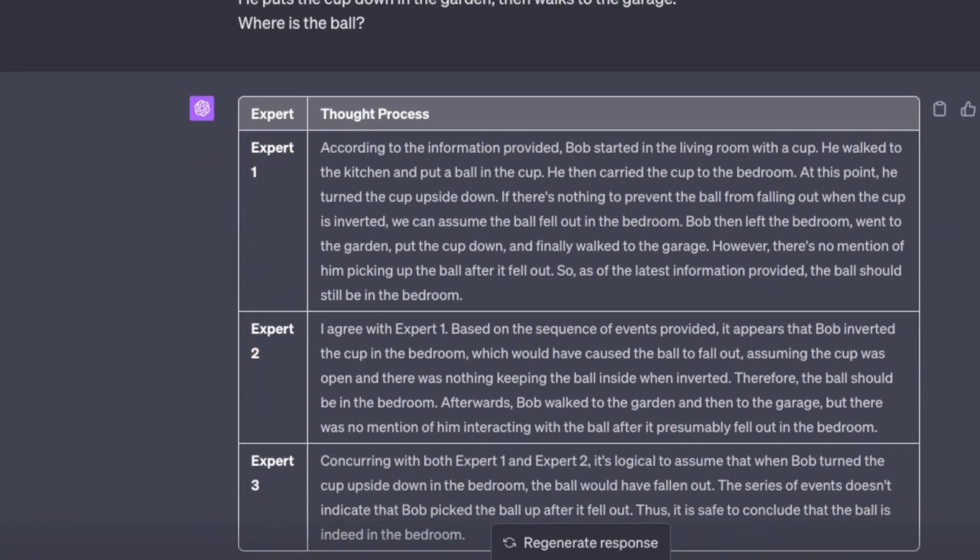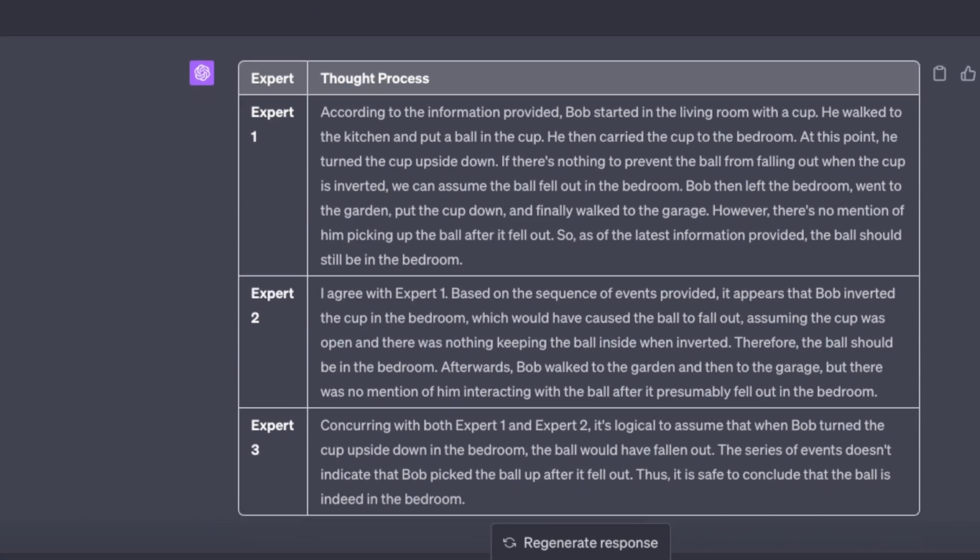So he goes through his thinking. The next expert reevaluates the first expert's thoughts on that. And they both come to an agreement that, bottom line, the ball fell out in the bedroom, right?